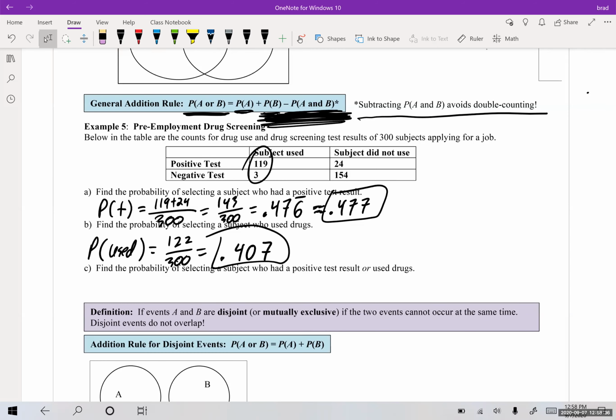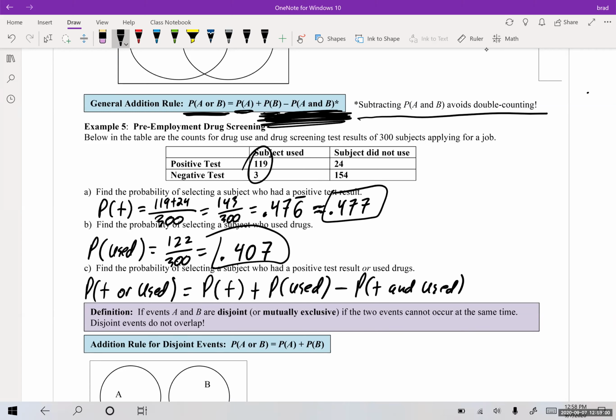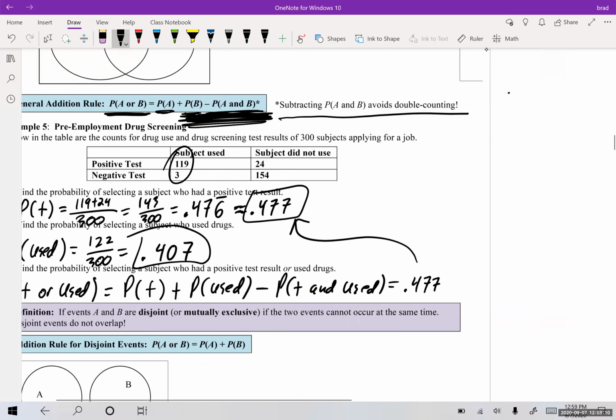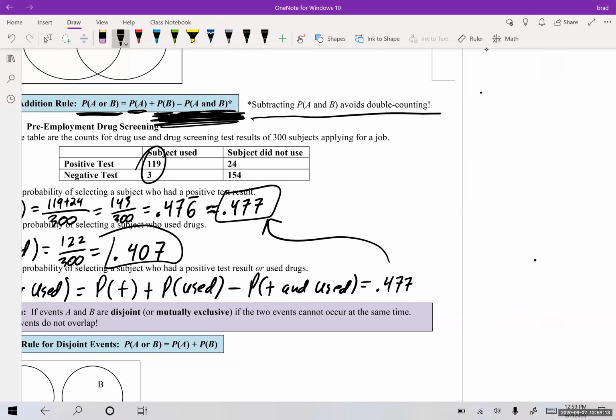Now it says, find the probability of selecting a subject who had a positive test result or used drugs. So probability of positive test result or used drugs. That means we have to do the probability of a positive plus the probability of used minus the probability of plus and used. Okay, so let's see what we got here. Probability of plus, we know that is 0.477, I'm just getting that from right there. We know the probability of used is 0.407.